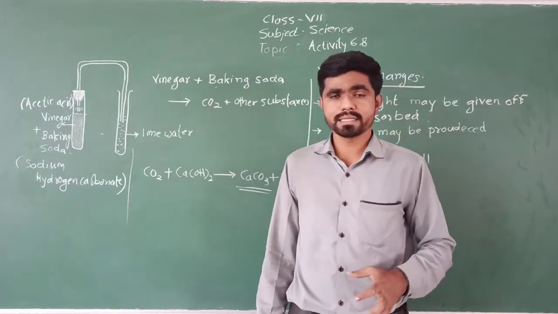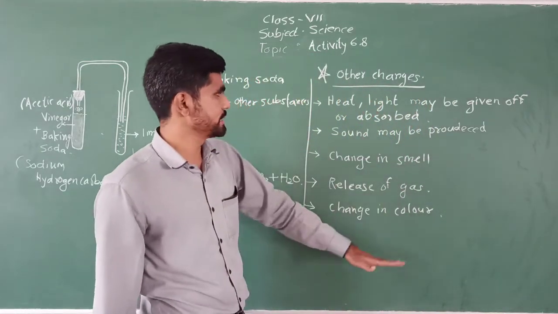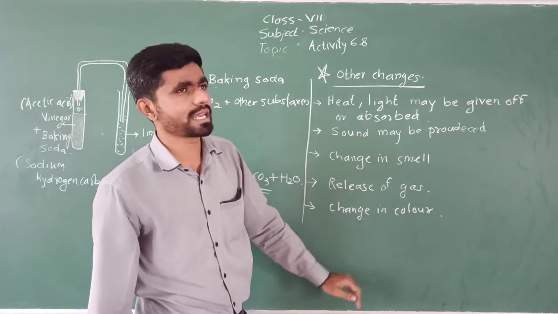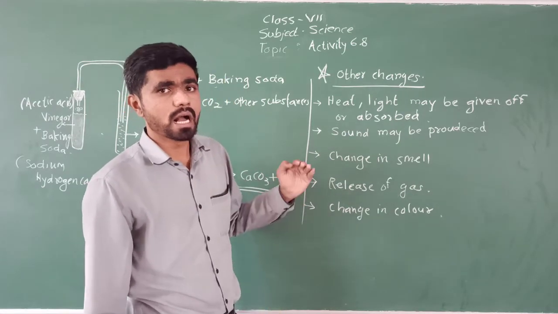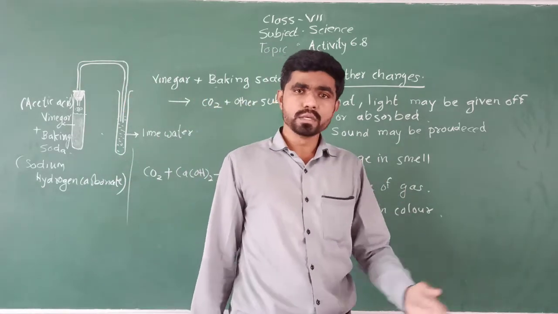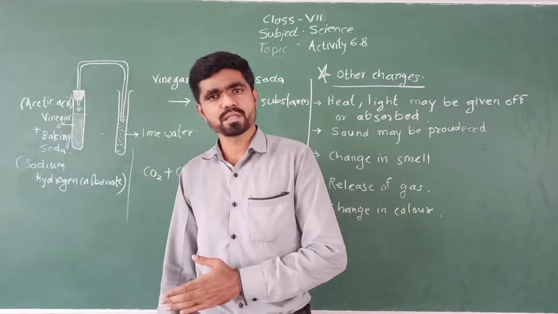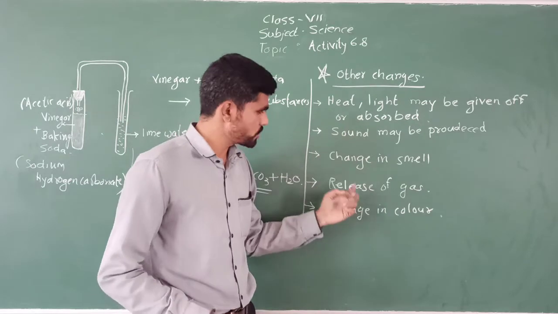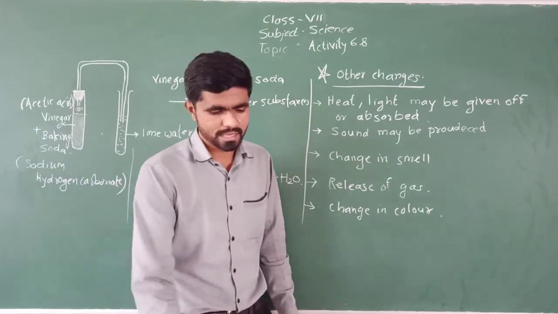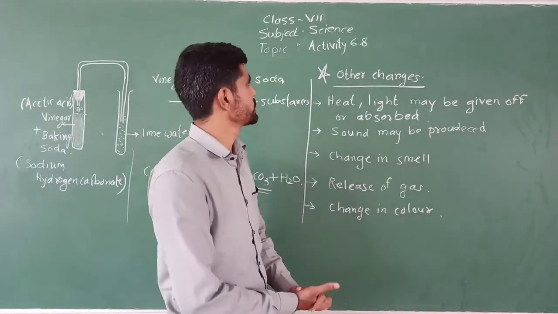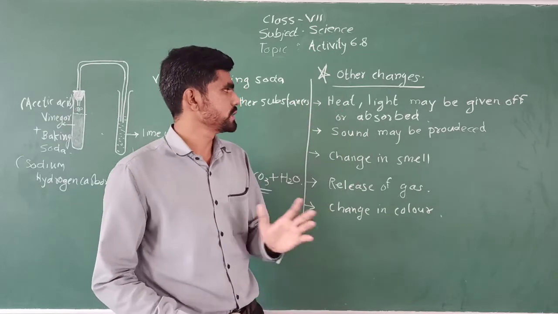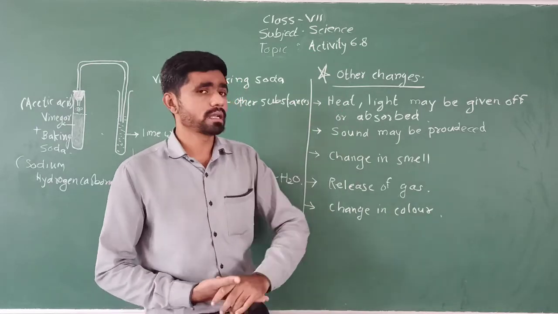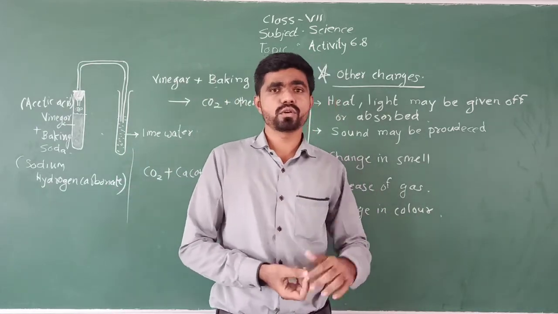So this is a true example of chemical changes. All these other changes can also accompany the new substance formation. A new substance is always formed in chemical changes, but along with it we see some of these points too. So this is about Activity 6.8 and the changes accompanied along with the formation of a new substance.